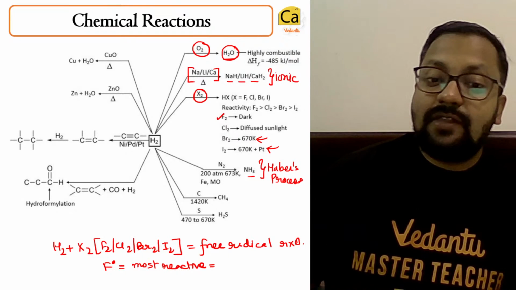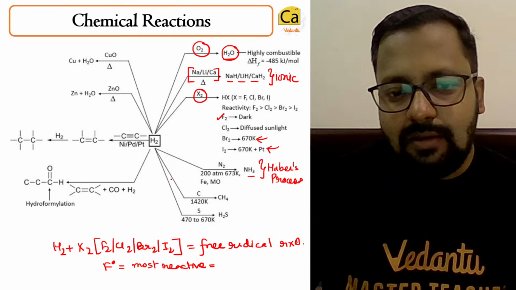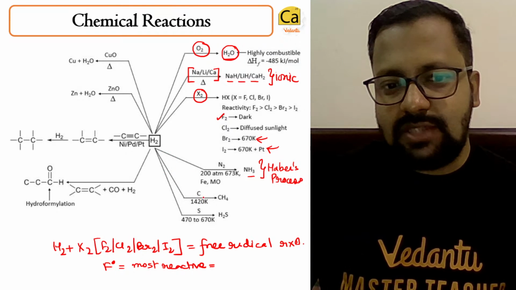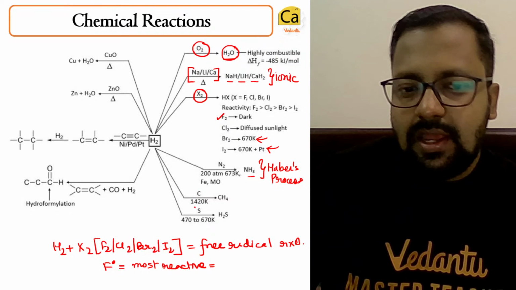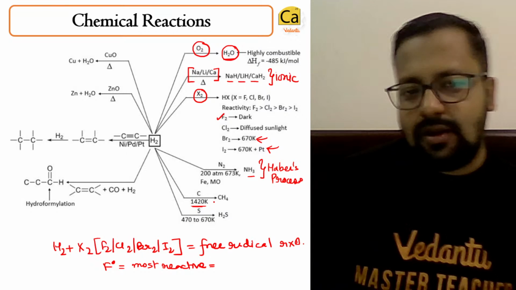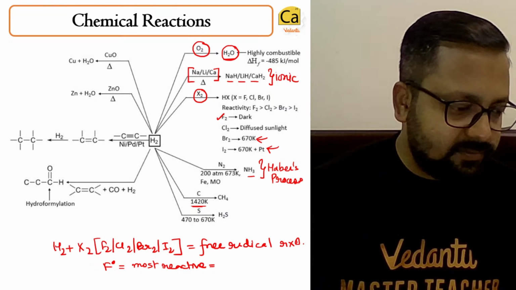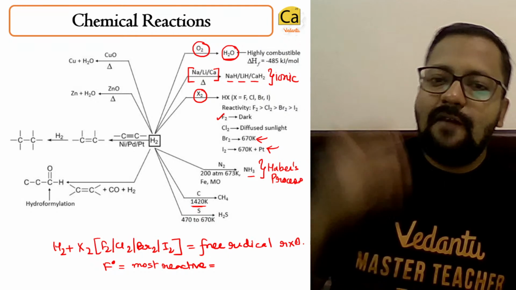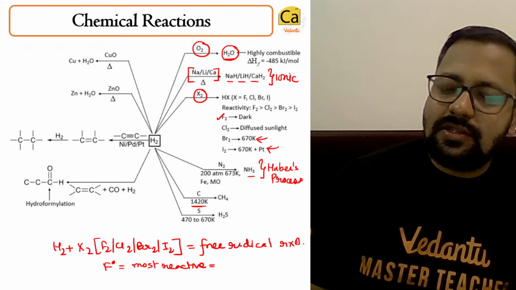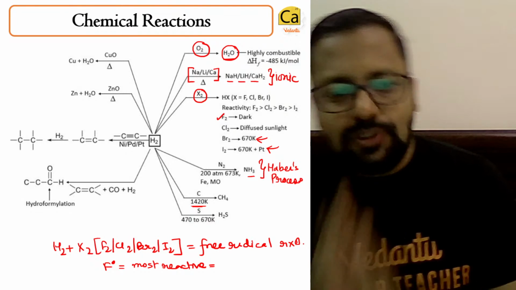H2 can react with carbon, but I would say it's not a very favorable reaction. It requires a very high temperature because carbon is fairly unreactive, and that's the reason it requires a high temperature to convert into CH4.